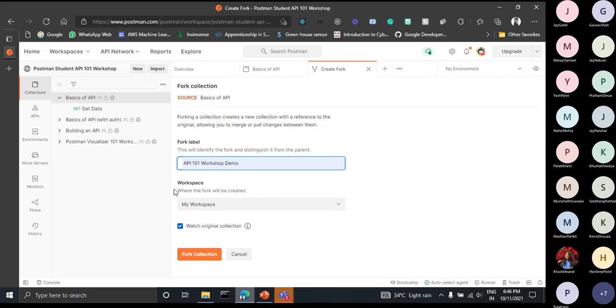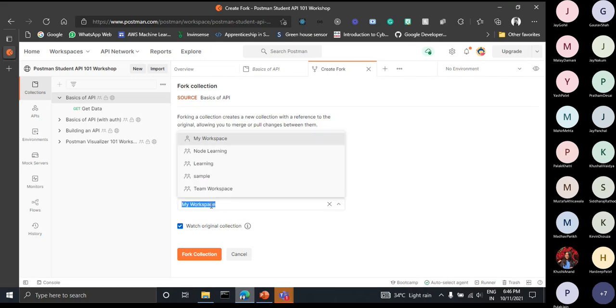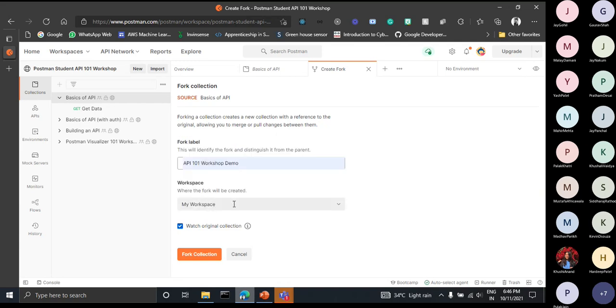Now in the workspace, you would only be seeing this My Workspace. I have created some other workspace, which means an isolation area or isolation environment for those collections. And a collection, as I have mentioned earlier, is just a folder. So just click here on My Workspace. It will already be there for you if you are registering for the first time. And just click here for the collection.